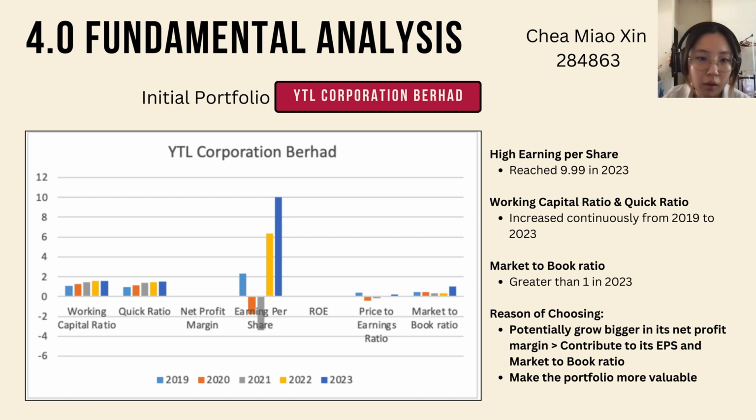So one of our stocks in our portfolio is actually YTL Corporation Berhad. The reason why we chose YTL Corporation Berhad is due to its potential in growing bigger in net profit margin. This could directly contribute to its earnings per share and also market to book ratio. So as you can see, its working capital ratio and quick ratio has continuously increased from 2019 until 2023, and it has achieved a market to book ratio greater than 1 in 2020. So actually, this could make the portfolio even more valuable.